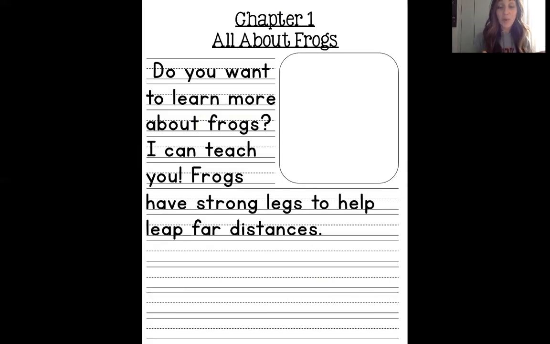Now you'll see that I wrote my first factual sentence in my story. It says, frogs have strong legs to help leap far distances. I turned that into a complete sentence by adding a little bit more to it. I also started with a capital letter and I ended with punctuation. Notice that when I wrote this, I started on the very left side of the paper and I wrote as much as I could on that line without squishing my words together. Now I included my first fact. Let's move to the second.